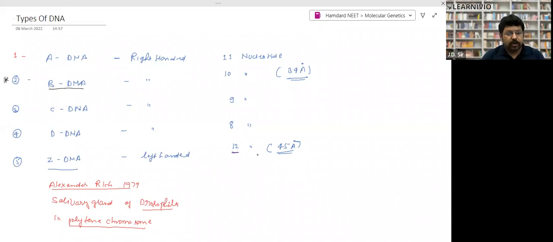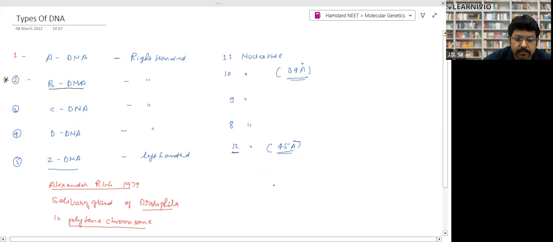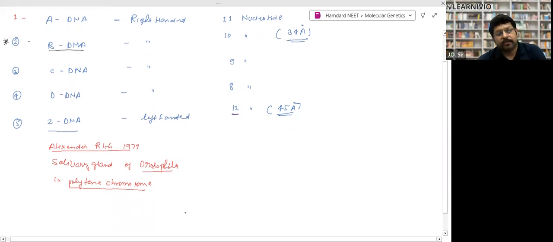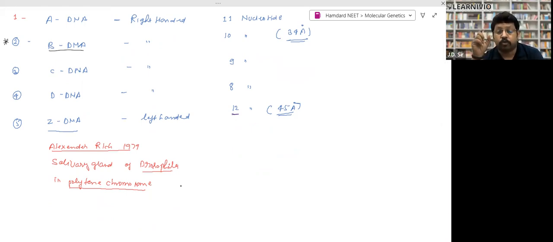Take the screenshot. Z DNA was discovered by Alexander Rich in 1979 in the salivary gland of the fruit fly Drosophila. I have written it over here. Is that clear? So what is a polytene chromosome? I'll tell you in cell biology. Actually, they are the largest kind of chromosome. They are found in the salivary gland of Drosophila, right? And they have puffs at certain distances. I'll explain the polytene chromosome in cell biology. So you have to remember they are found in the salivary gland of Drosophila. So Alexander Rich discovered it there, right? It's the salivary gland.